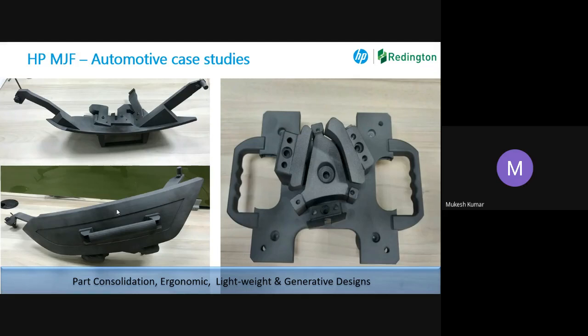Previously, the customer was having an aluminum fixture. The aluminum fixture weighed at least 8 to 10 kg. So lifting that 8 to 10 kg every time was very, very difficult for the worker using it. With the help of our 3D printing technology, the first thing we did was part consolidation. From 8 to 10 parts, we made a single part. Number two, we made it hollow from inside. So that 8 to 10 kg weight has come down to around 500 grams, and it is able to give the same performance it was giving previously with 8 to 10 kg. So that's the kind of advantage.